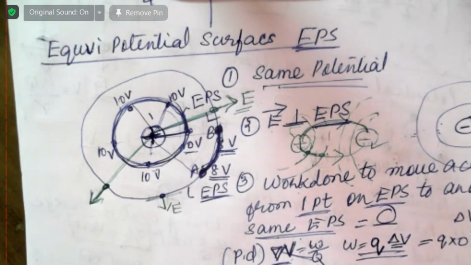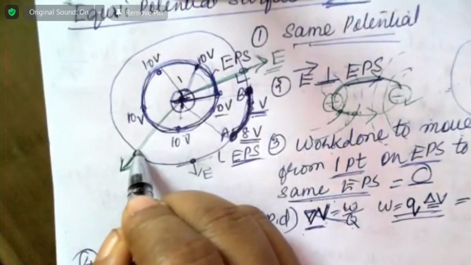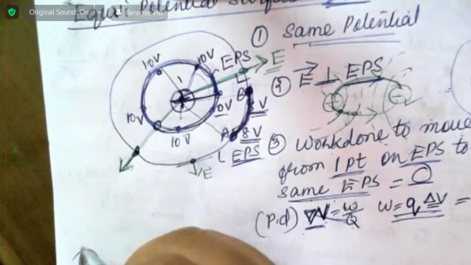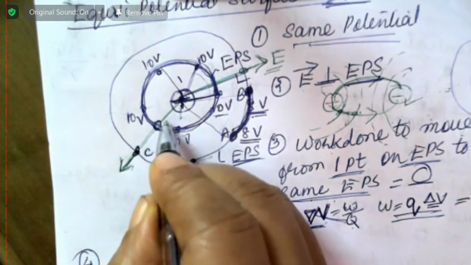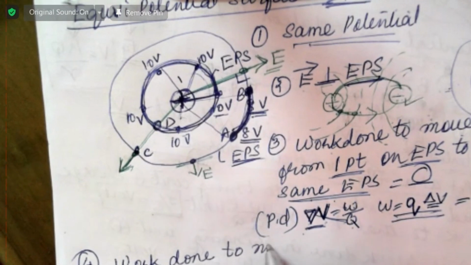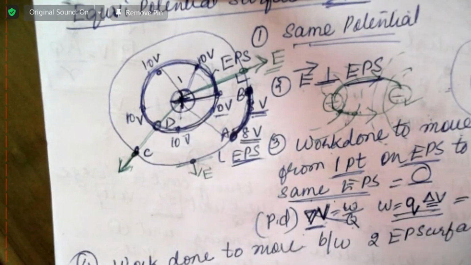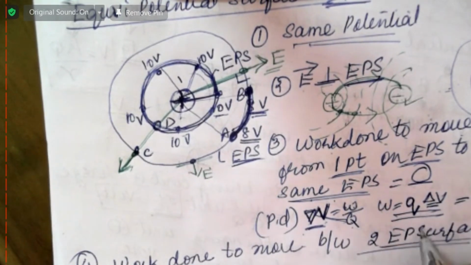Therefore, what's the fourth point? If I want to move a charge from one point to another, say C to D, between two equipotential surfaces, how will you find the work done?